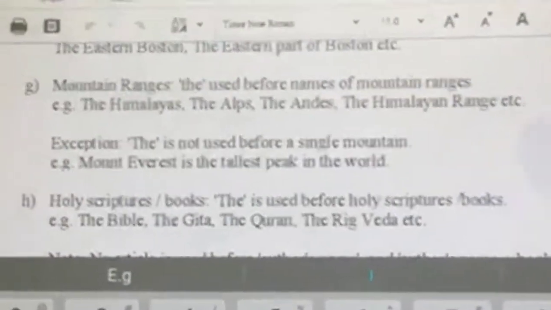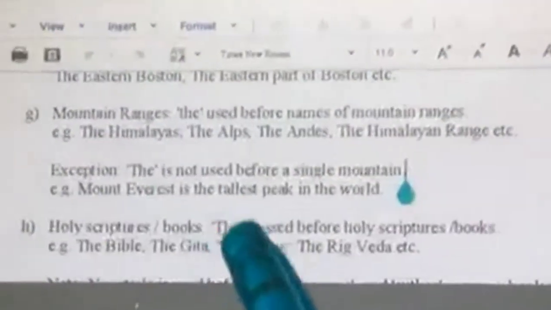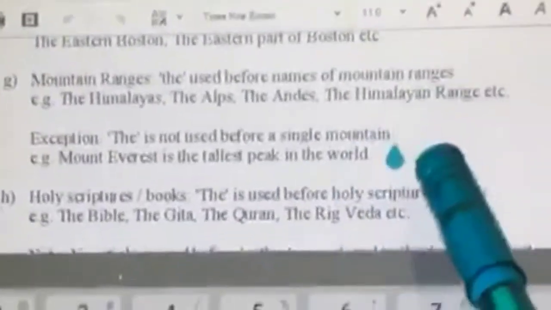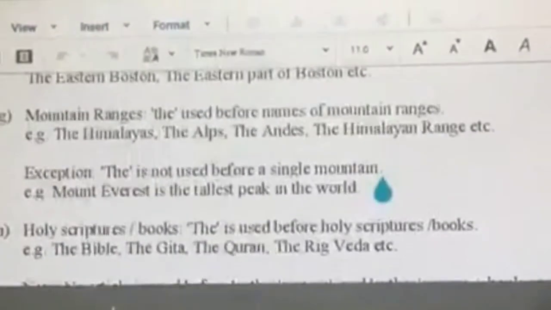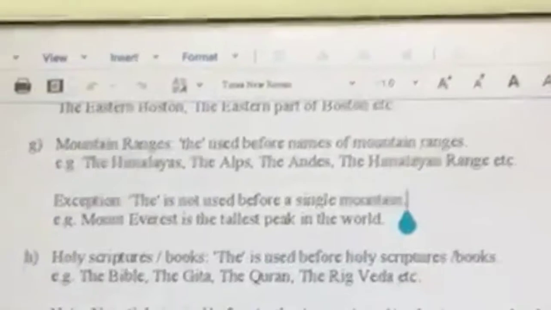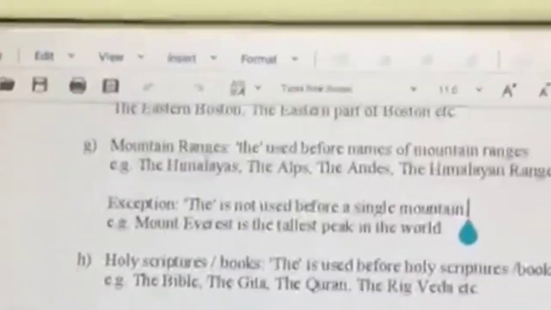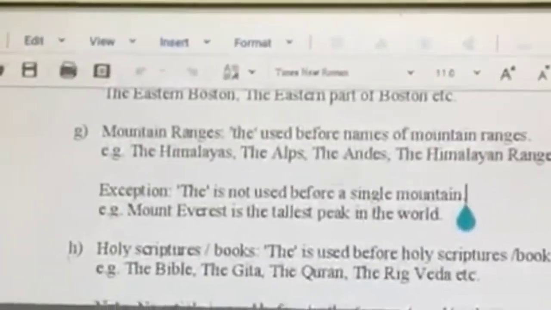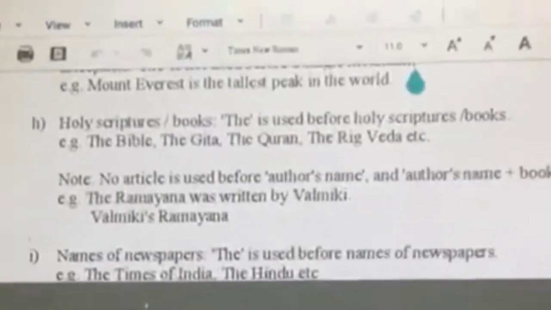Why? Because they are mountain ranges, but we cannot say the Mount Everest. We have to say Mount Everest is the tallest peak in the world, right? So we can use the before mountain ranges, but we cannot use the before the names of single or standalone mountains or hills, okay?